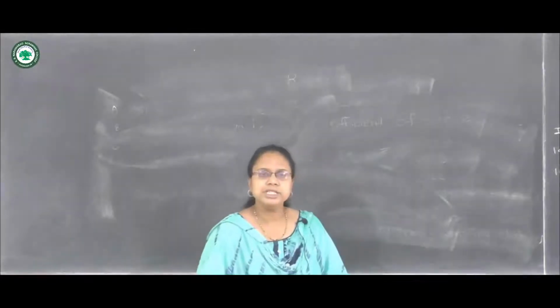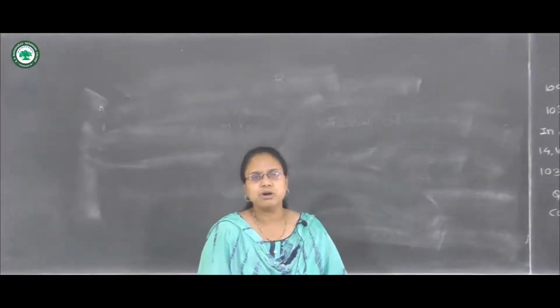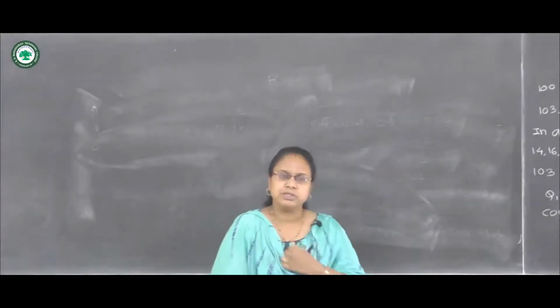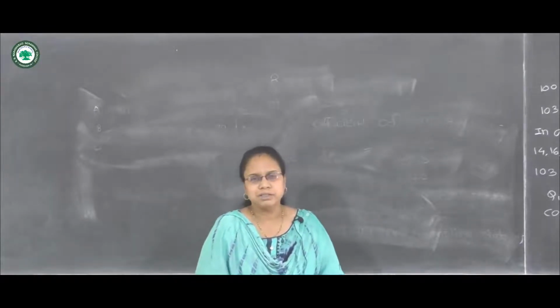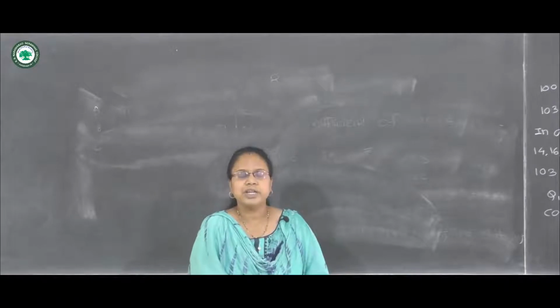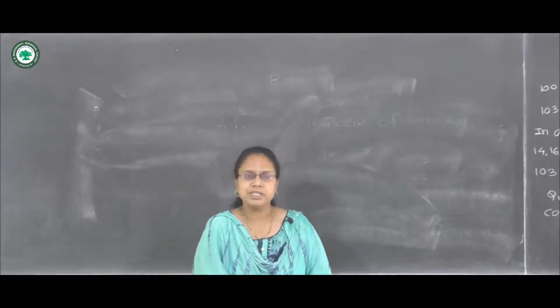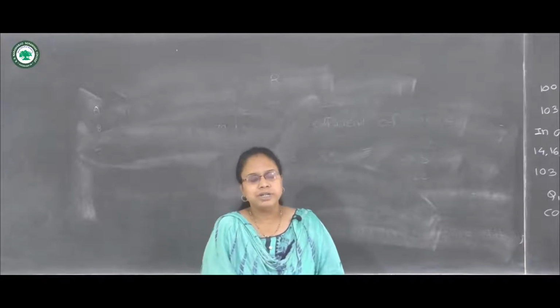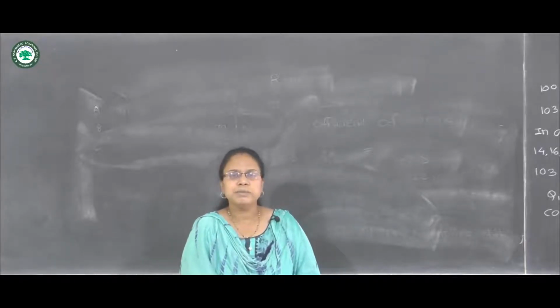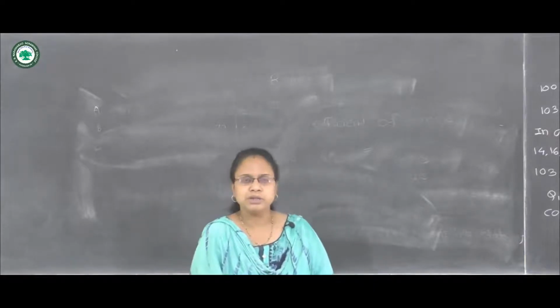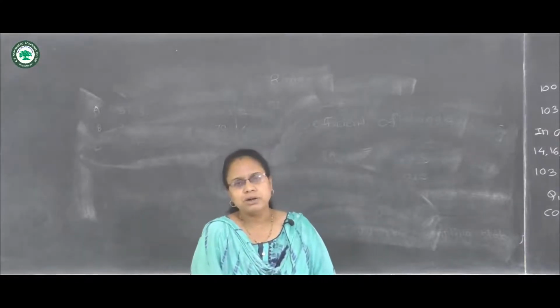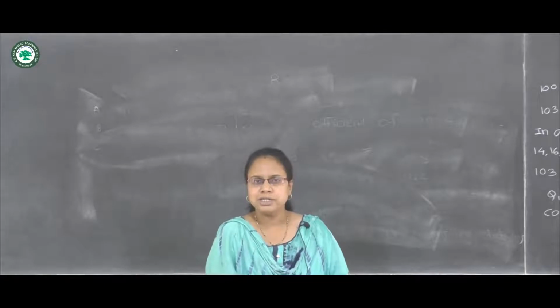So now we will see the merits and demerits of this measure of dispersion. There is only one merit, that the range is very easy to understand and very simple to calculate. For demerit, the range is dependent on only two observations, only the extreme observations. So all observations are not considered here.